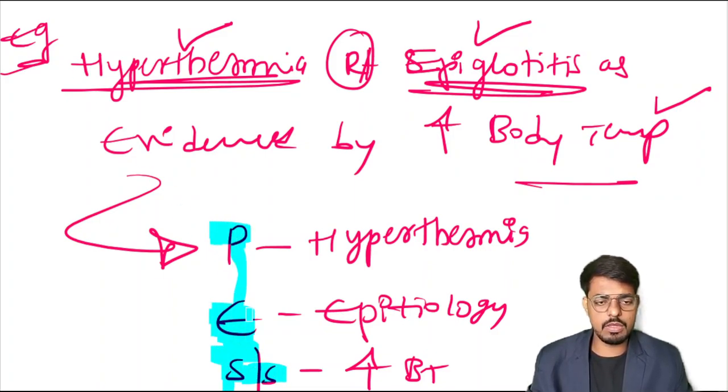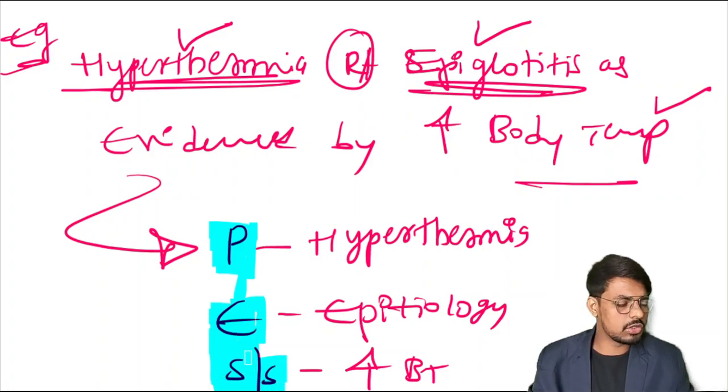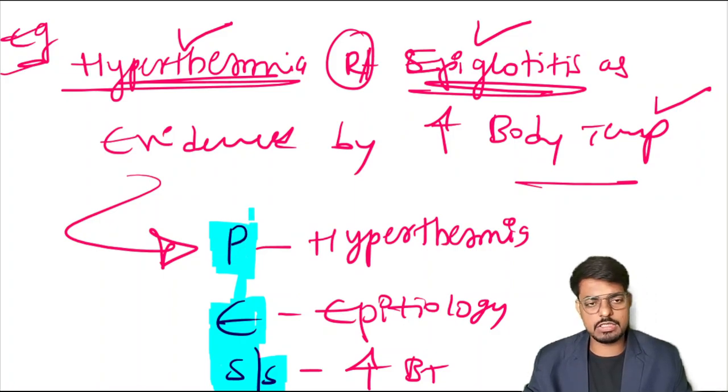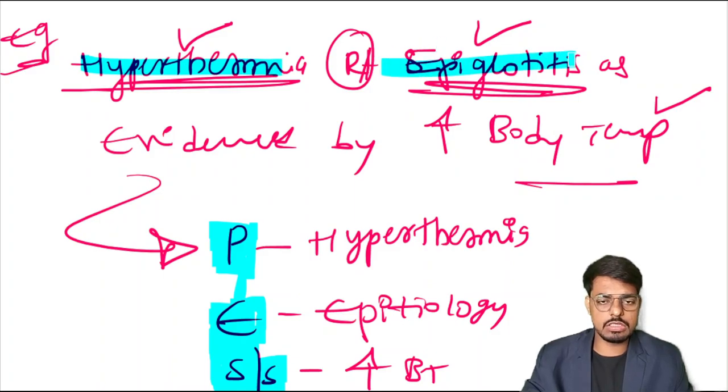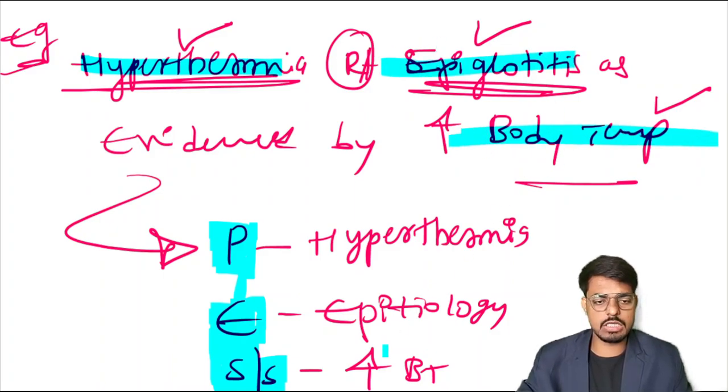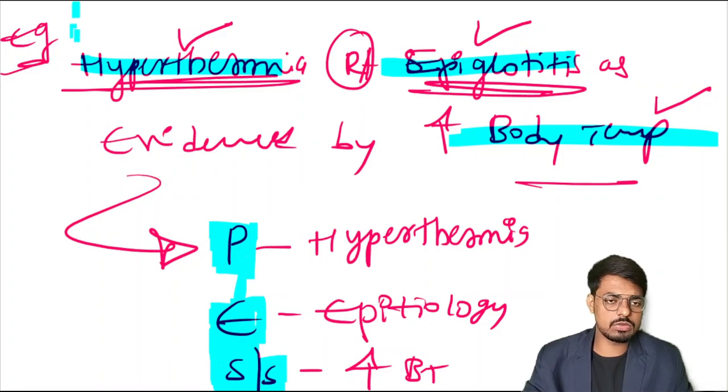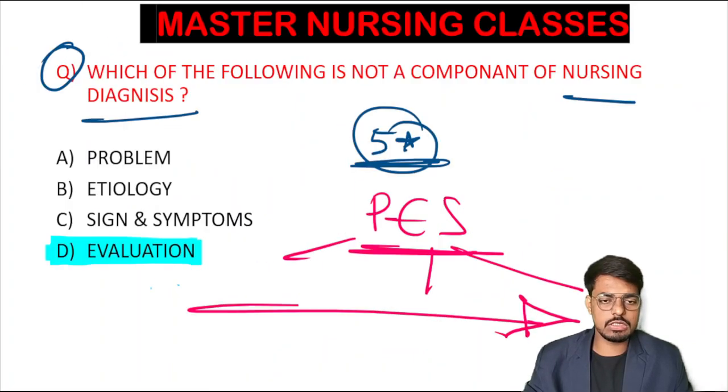Nursing diagnosis should be realistic. Nursing diagnosis should be for a problem-solving purpose. And nursing diagnosis should be time bounded, flexible, and based on priority. Very, very important, these three things. Yes, who all have commented? Very best students, your knowledge is very solid. So this is the PES we are using: problem, etiology, and sign symptom. Among the given options, the problem is hyperthermia, etiology is epiglottitis, and increased body temperature is the sign symptom.